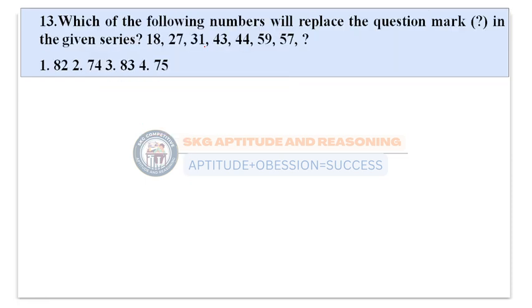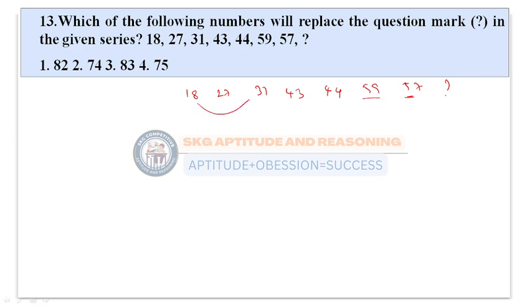Here is the next question, which is also from the number series topic. 18, 27, 31, 43, 44, 59 and 57 and question mark. We observe the pattern here. Up to this point it is increasing only, but here it is in a decreasing pattern. If the pattern is decreasing and increasing like this, you need to think in a different way: there may be a chance that it is an alternating pattern.